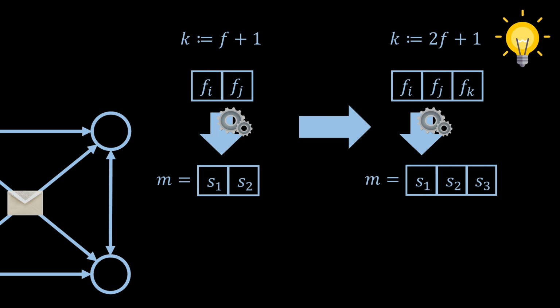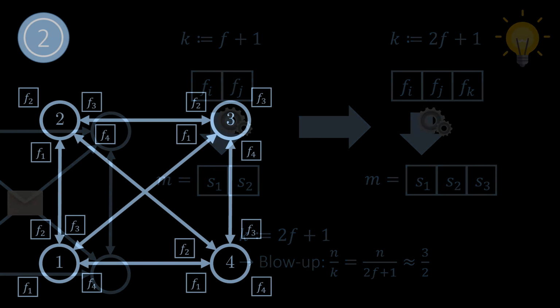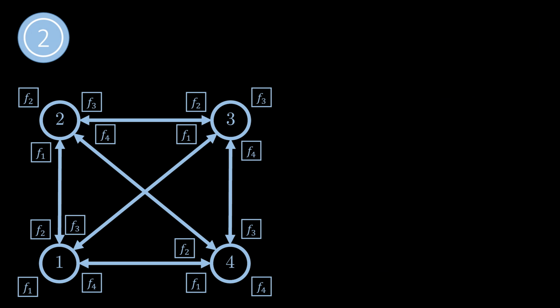We will improve the communication complexity by changing a few things. First, we require that 2f plus 1 out of n fragments are required to decode the message. While more fragments need to be collected now, the advantage is that the fragment size is cut in half, so there is now only a 50% overhead due to the use of erasure coding. We also need to change the algorithm so that it works with this new message encoding.